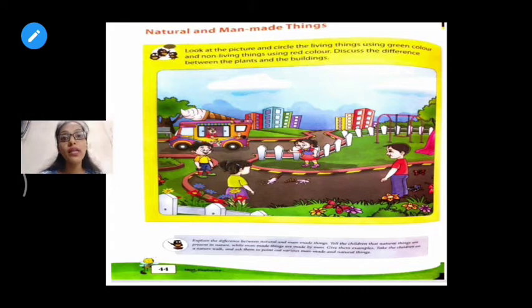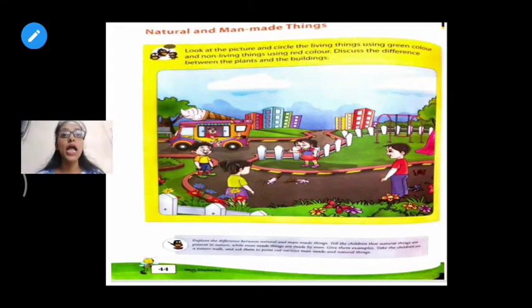Okay, so in the living things, what all are coming? Animals, yes. Human beings, yes. And plants are the living things. These three things are the living things. You have to circle them with green color.